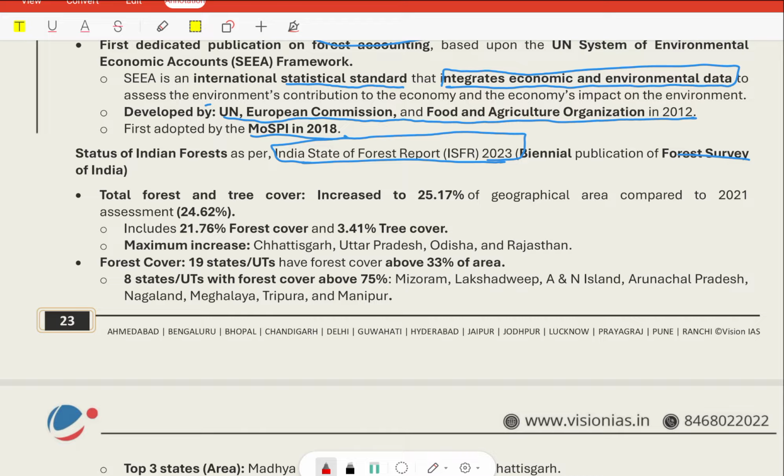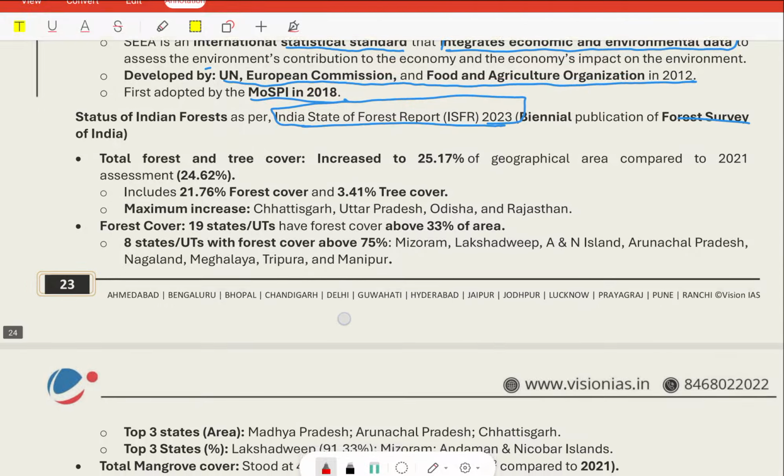Because of this data, the India State of Forest Report is conducted biennially, that is, one time in 2 years, and is published by Forest Survey of India. This is the body which conducts the survey overall.